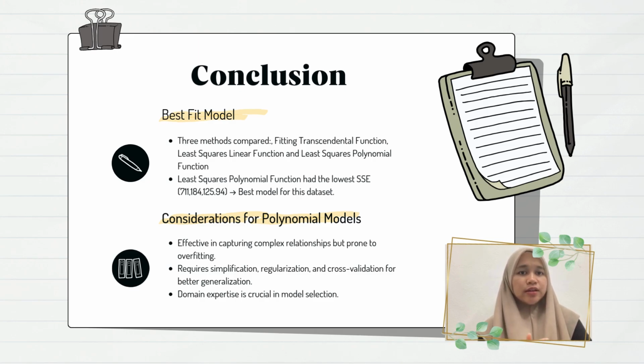However, while high-degree polynomials are powerful in capturing complex relationships, they come with challenges such as overfitting. So, to improve model reliability, techniques like simplification, regularization, and cross-validation should be applied. Additionally, incorporating domain knowledge helps in selecting the most appropriate model. Looking ahead, future work could explore alternative approaches such as piecewise regression or machine learning models to further enhance predictive accuracy while maintaining interpretability.